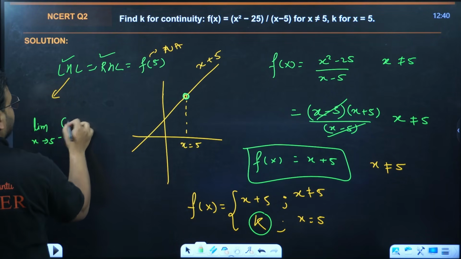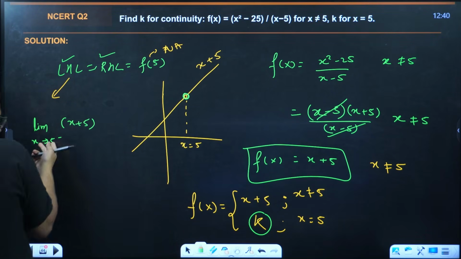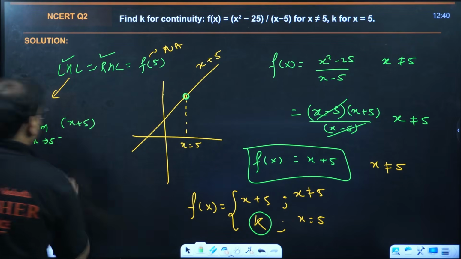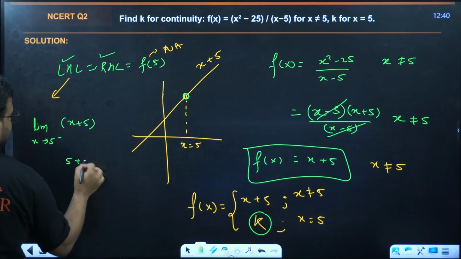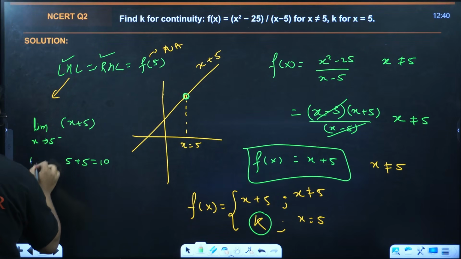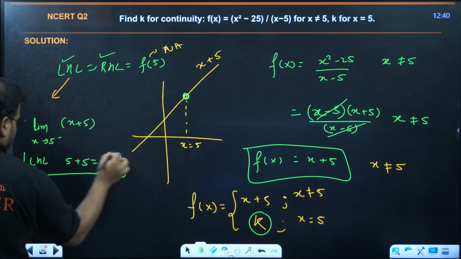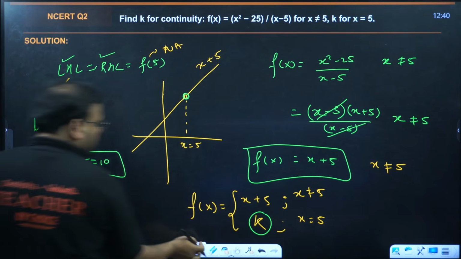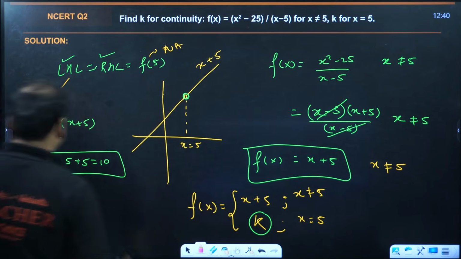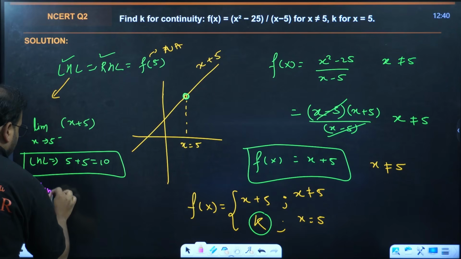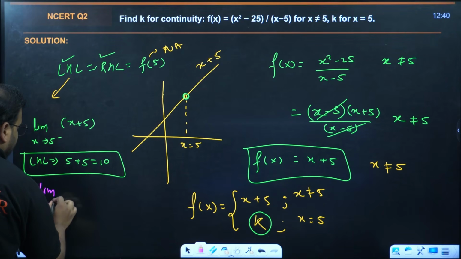What is the function going to be? X plus 5 only, because when x is not equal to 5, the value is x plus 5. Put here. We'll have 5 plus 5. How much is that? 10. This is the value of LHL. Go with RHL also, just to be sure. Check for RHL also. You'll have to approach limit x tends to 5 plus.